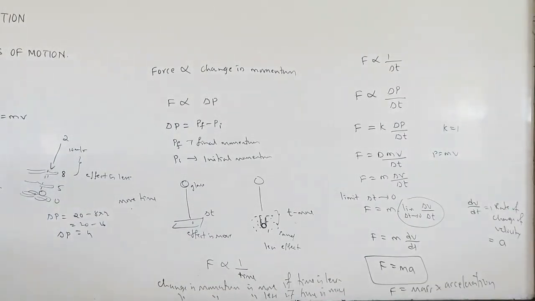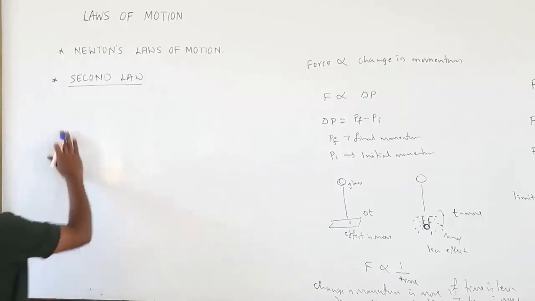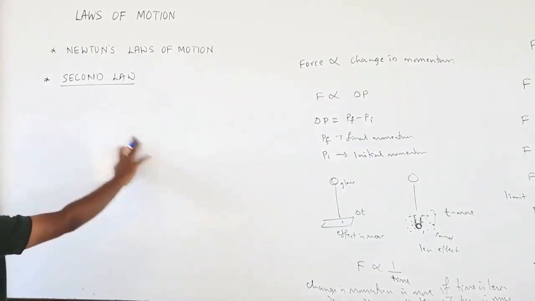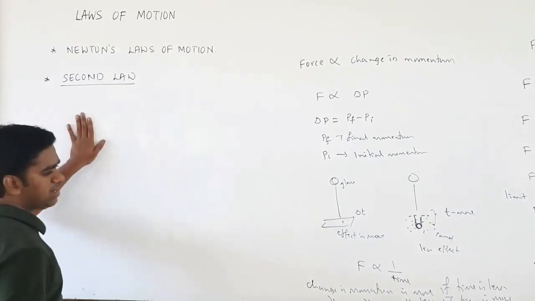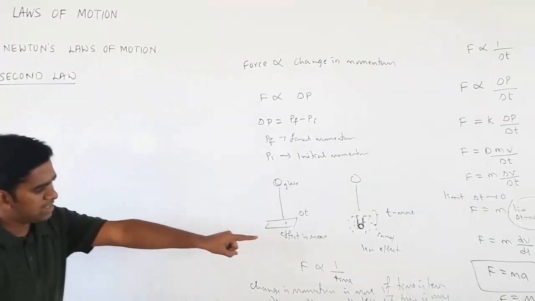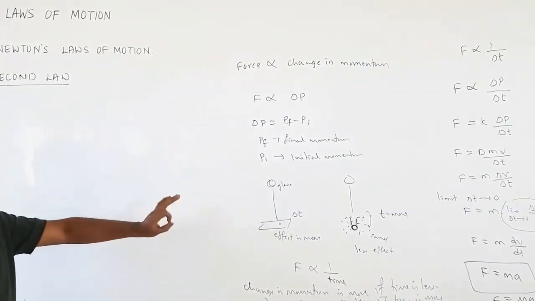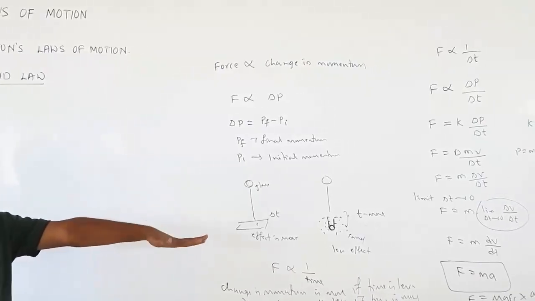That means the force applied is directly proportional to the acceleration produced. And in which direction will it produce? In the direction of the applied force. So now I can write the definition of the second law with the help of this. You can write it as: the acceleration is directly proportional to the applied force and it takes place in the direction of the applied force.